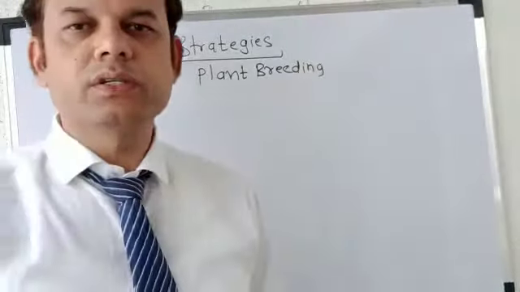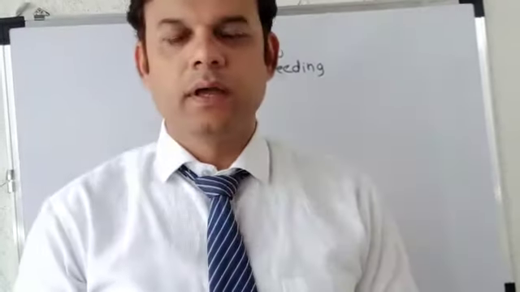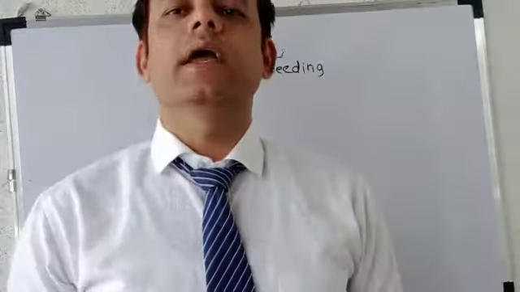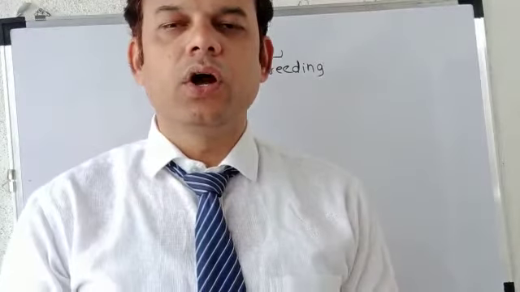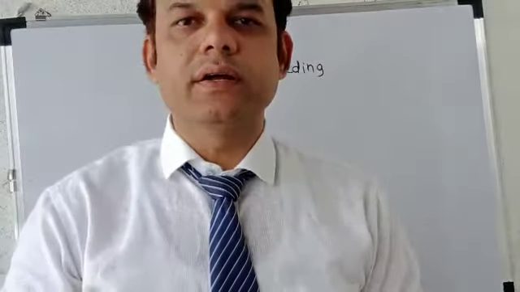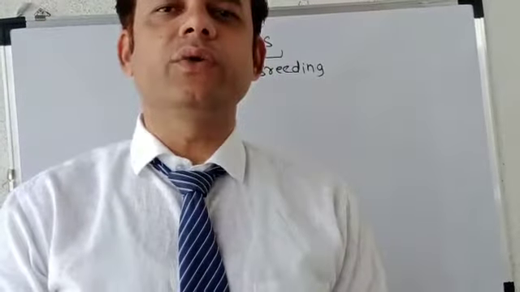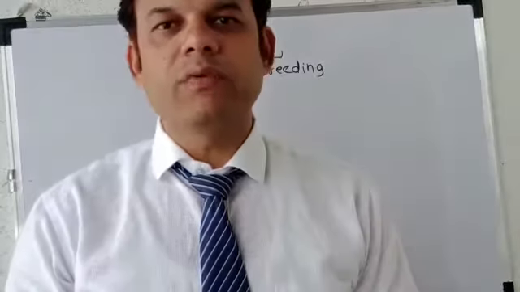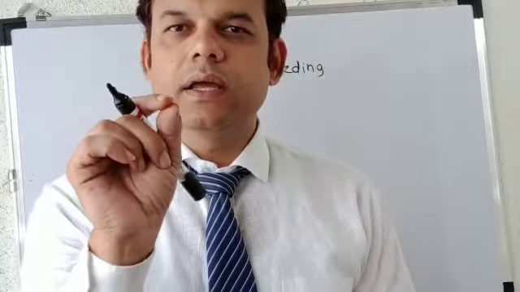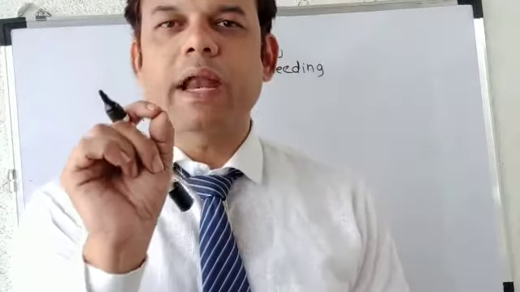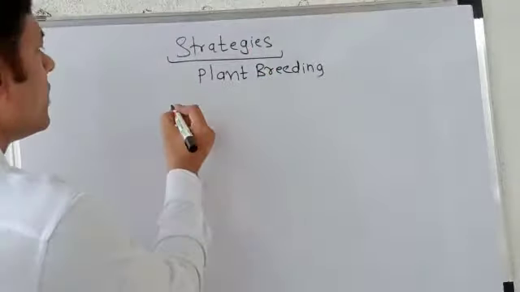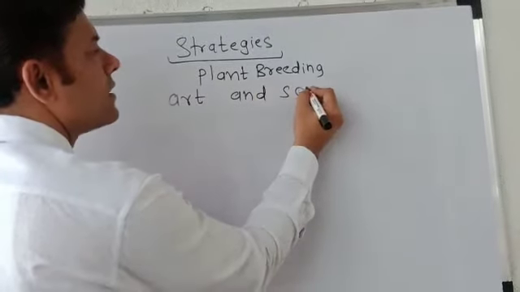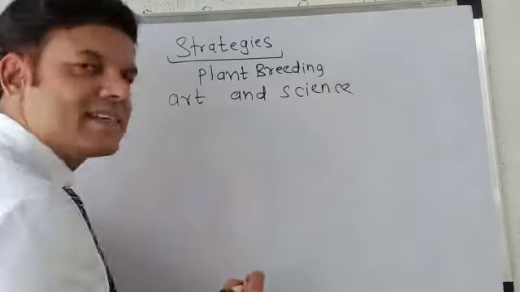So basically students, what does plant breeding mean? Actually, plant breeding is an art and science of enhancing the genetics of the crop plant or developing the crop plant so that various quantitative and qualitative characteristics of the plants can be enhanced, and thereby we can achieve human welfare. So basically, try to understand the definition of plant breeding. It is nothing but the art and science. Yes, it is art and science.